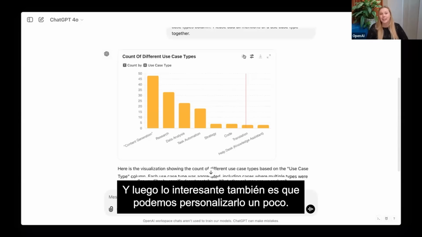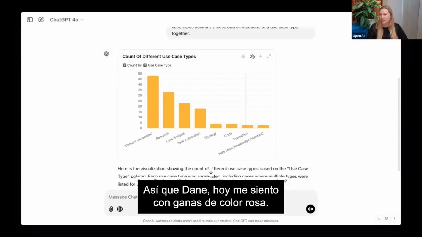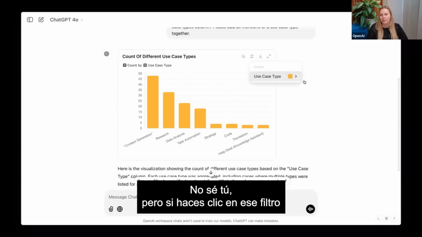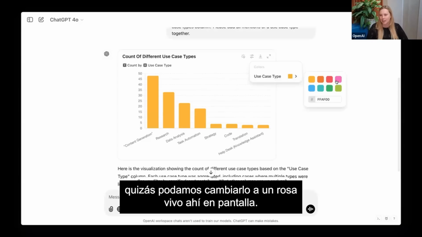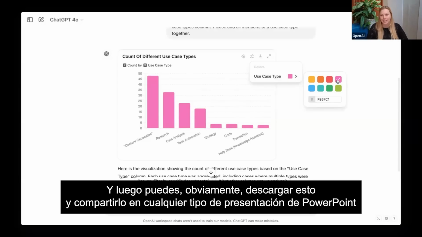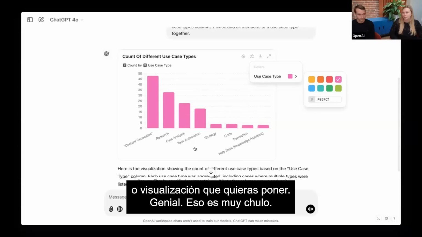And then what's neat too is we can customize it a little bit too. So Dane, I'm feeling the color pink today. I don't know about you, but if you click that filter, maybe we can change that to the hot pink there on screen. Perfect. And then you can obviously download this and share it into any sort of PowerPoint deck or visualization you want to put it.